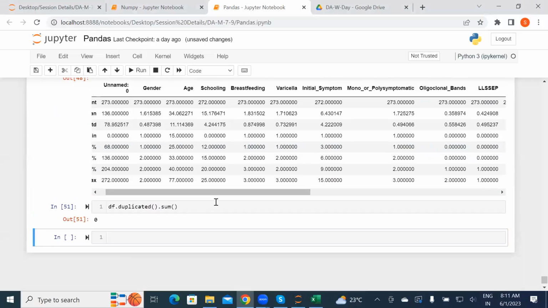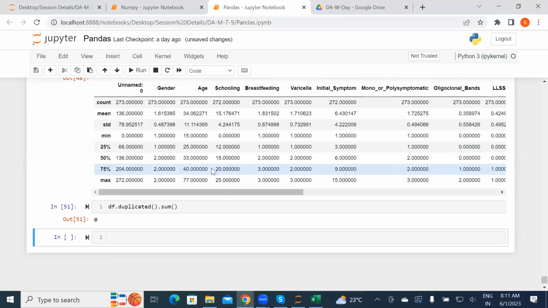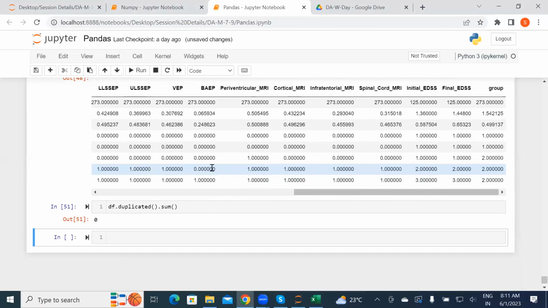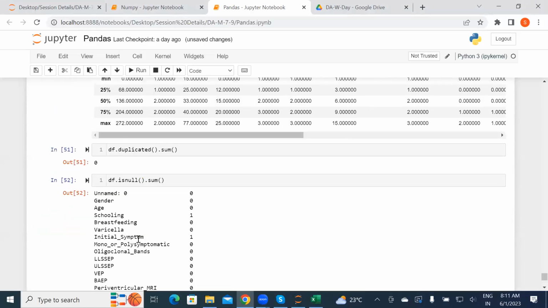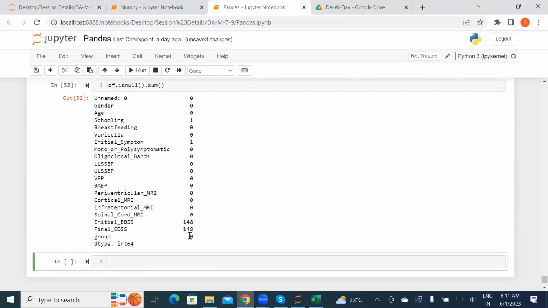Thank you, Joginder. I got to know what that is. So df.duplicated also doesn't show any duplicate values. So that's fine. It depends upon the database whether duplicates are there or not. This database doesn't have it. We can check with isnull also, whether any null values are there or not. There are few null values. This data set is quite good.